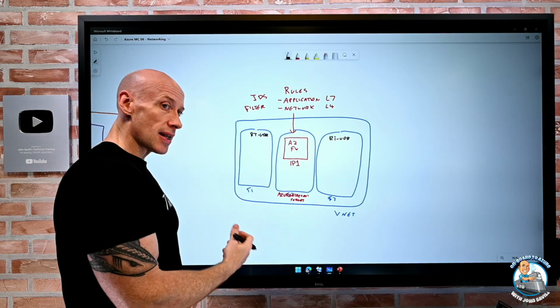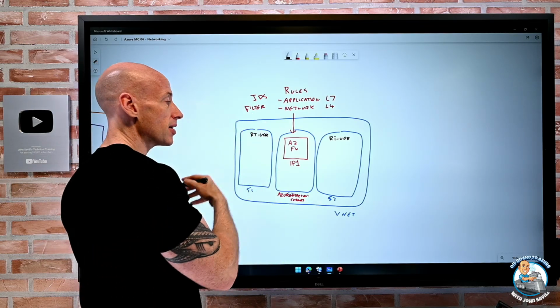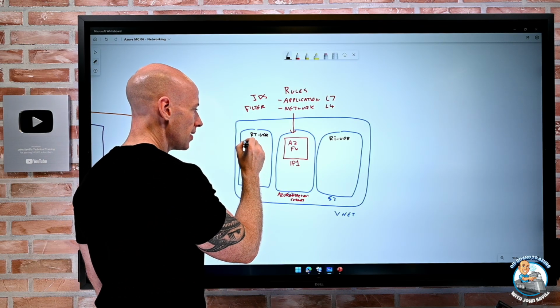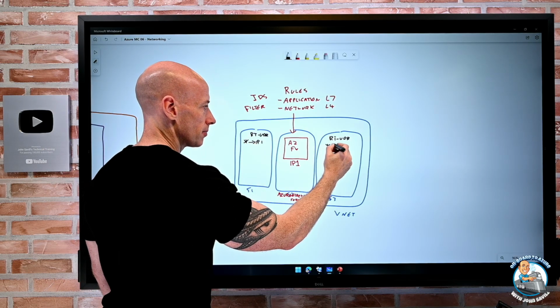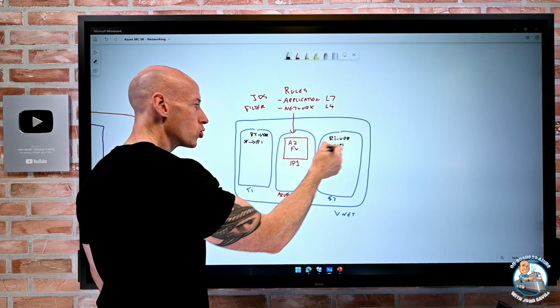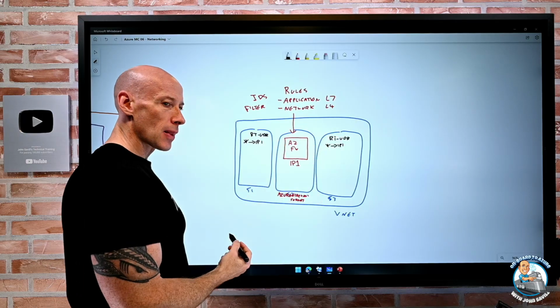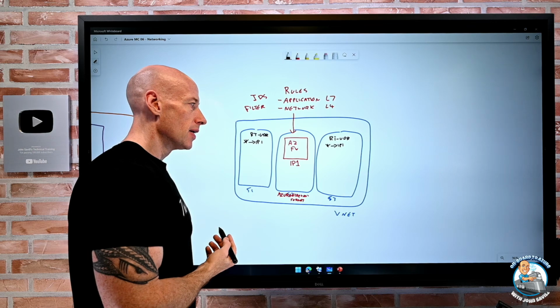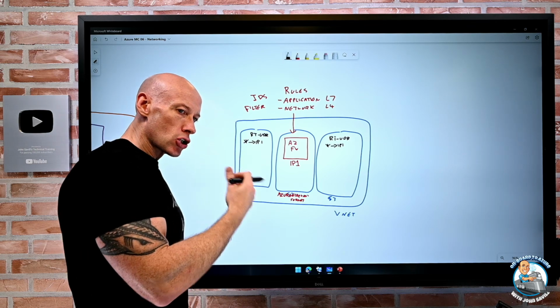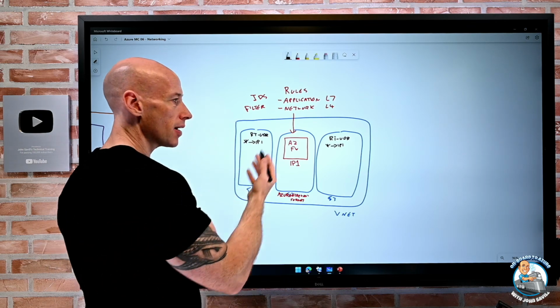If it's going out to the internet, if it's going to this network, you might say pretty much everything goes to IP1, and I'd repeat that. So all traffic will go by the Azure Firewall, and then it can control that flow of the traffic. So that's how I could restrict and control the flow using something like Azure Firewall.